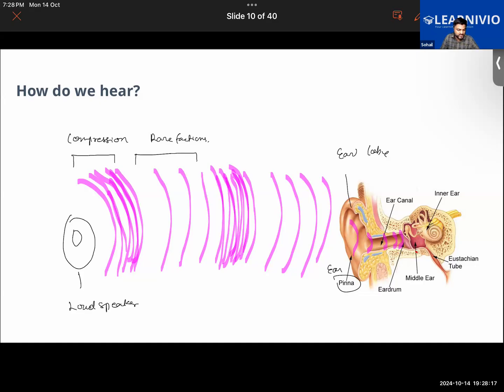Specifically, what is it that is not there? Be specific. The particles are not there in the vacuum, no? Yes, sir. If there are no particles, there will be no vibration, hence sound will not be propagated. Okay, do you guys tell me in which medium the speed of the sound will be maximum? It will be fastest in which medium? A solid. The solid.